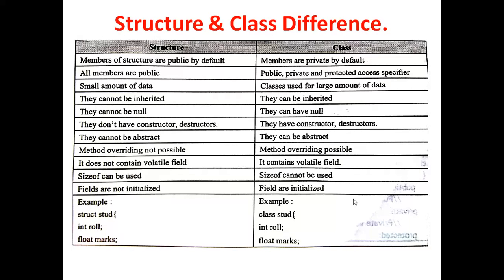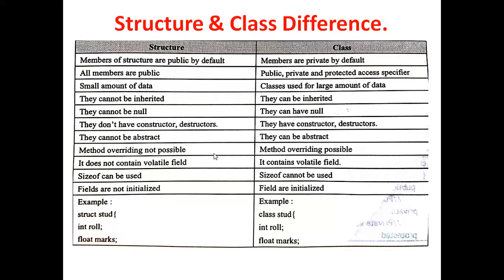A structure doesn't have any constructor or destructor, but classes consist of constructors and destructors. A structure cannot be abstract, classes can be abstract. Method overriding is not possible in a structure, but it is possible in classes.